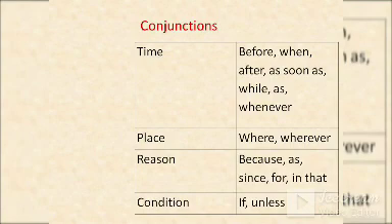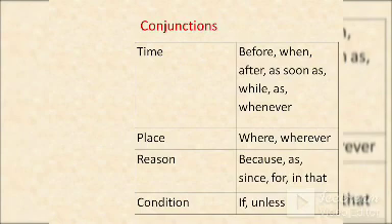Okay, I already told you there are four situations: the time, when the action in that adverbial clause has happened; place, that means where the action has taken place; reason, why; and condition, in what situation.